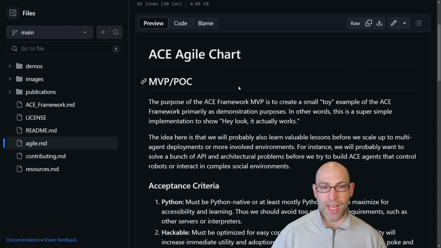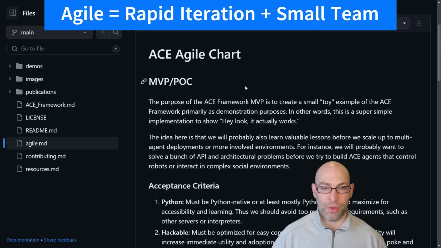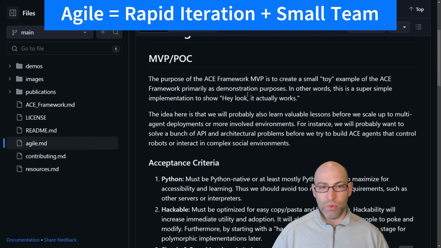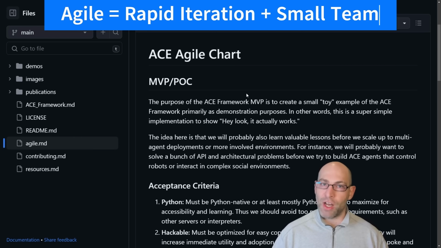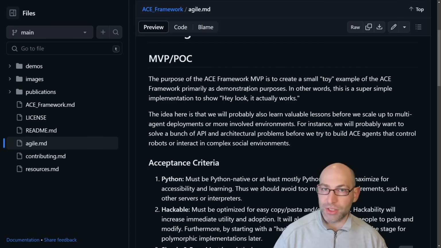If you're not familiar with agile, agile is a software development paradigm that focuses on small teams and rapid improvement. So what we're starting with is an MVP, which means minimum viable product, or POC, which is proof of concept. The very first thing that the team and I are going to be building is just the simplest, most cut down version that says, hey, it works.